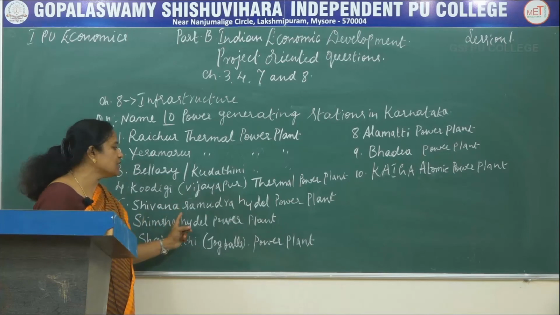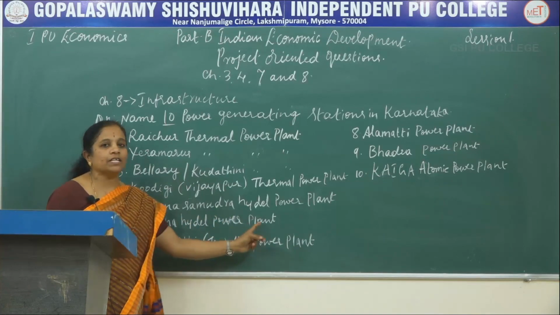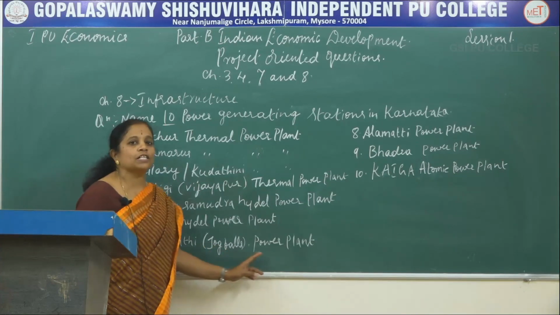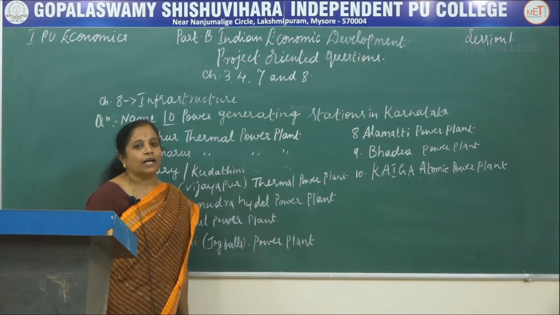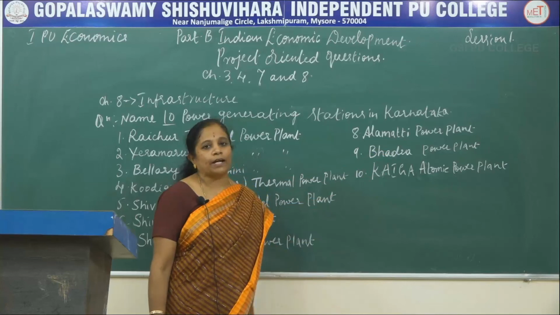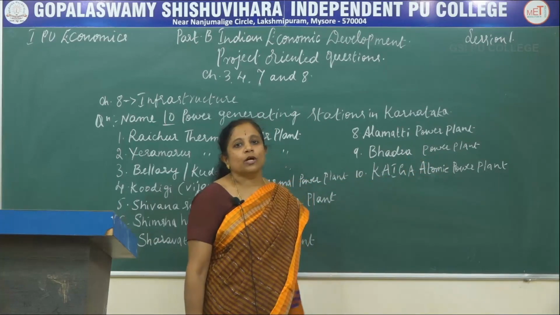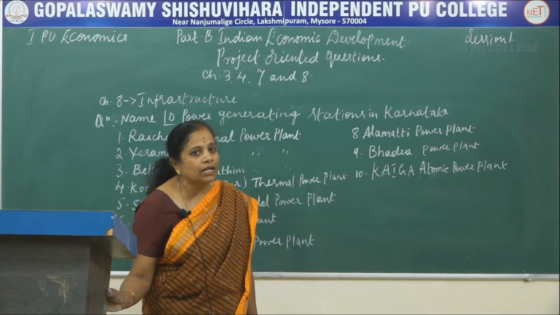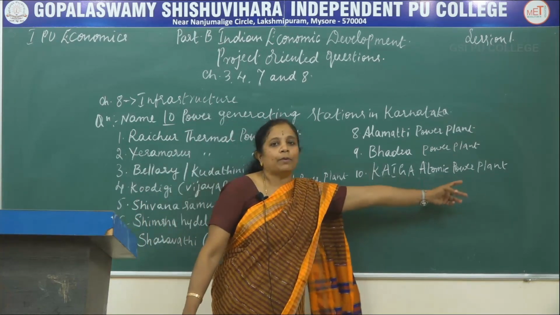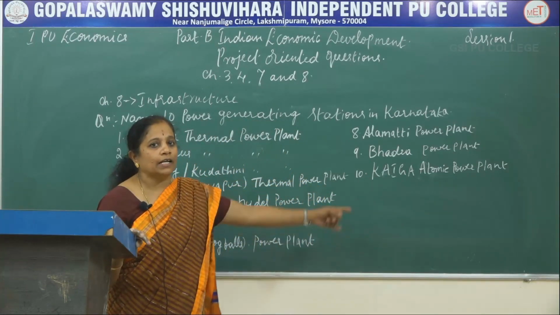And the fifth one is Shivanasamudra Hydel Power Plant. The sixth one is Shimsha Hydel Power Plant, which is located at Malvalli Taluk of Mandya district. Then Sharavati, that is the Jog Falls Power Plant. You can find hydroelectricity generation at the Jog Falls. The next one is Alamatti Power Plant, that is for the Krishna River, and the Bhadra Power Plant, which is there for the Tungabhadra River, and from the Tungabhadra River they have power generation activities through hydel power. The next one is Kaiga Atomic Power Plant at Karwar. So here the atomic power generation activity is also undertaken at Kaiga.